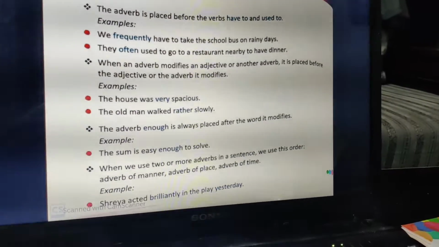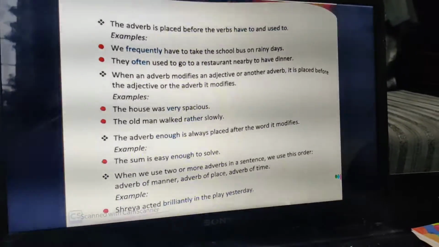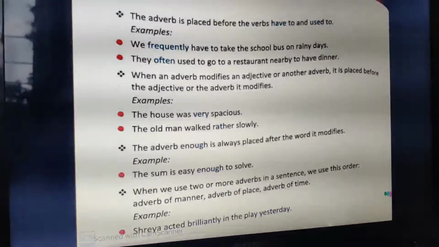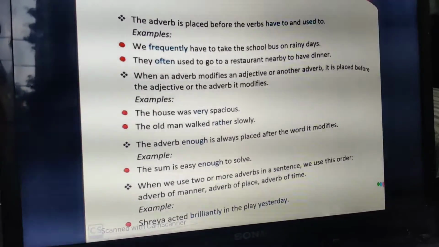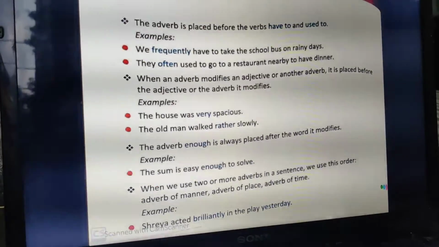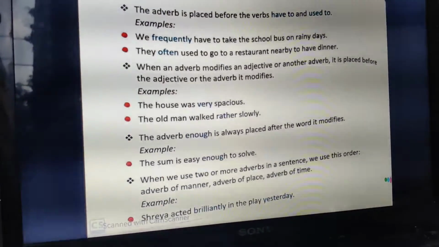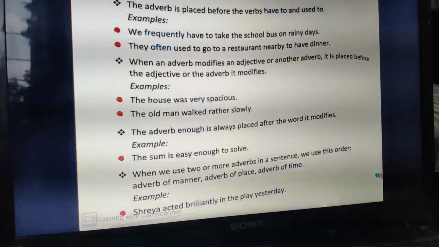Okay. Next, the adverb enough. We read about enough, which implies sufficient, right? Remember, the sufficient meaning was there. So it is placed after the word it modifies. The word it is trying to modify, it is placed after that. Like for example, the sum is easy enough to solve. Easy is the main word that is modified, because yes, you can do it. So the sum is easy enough to solve.